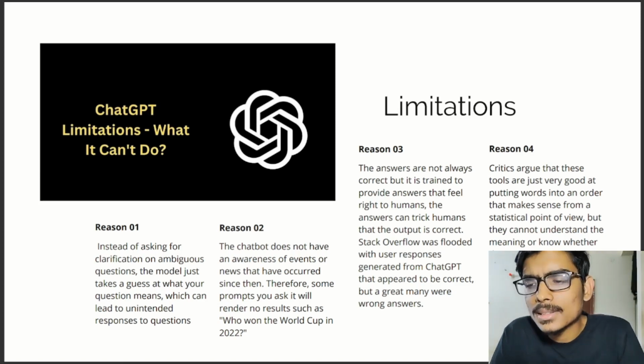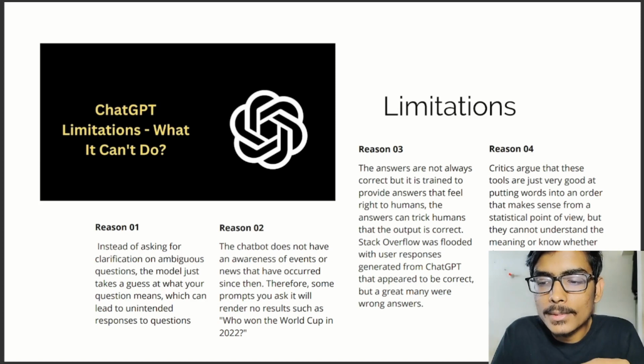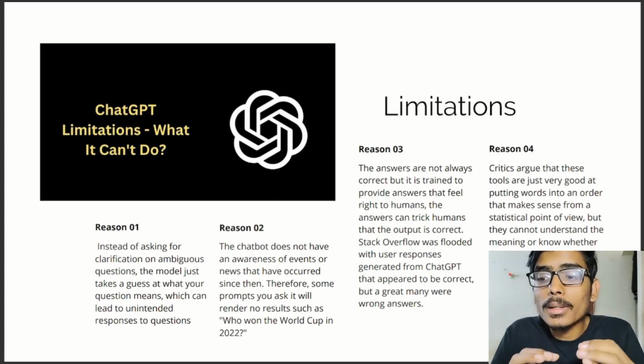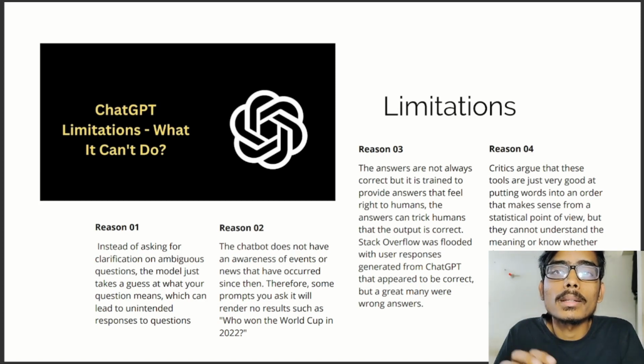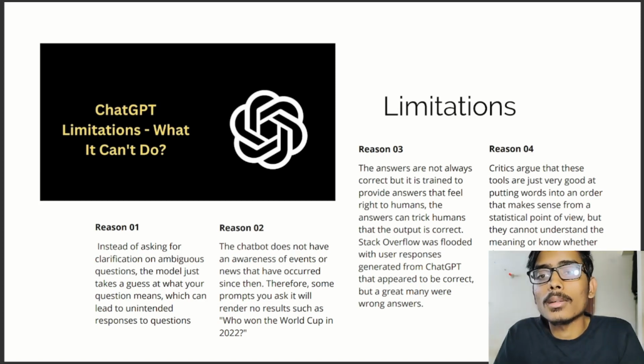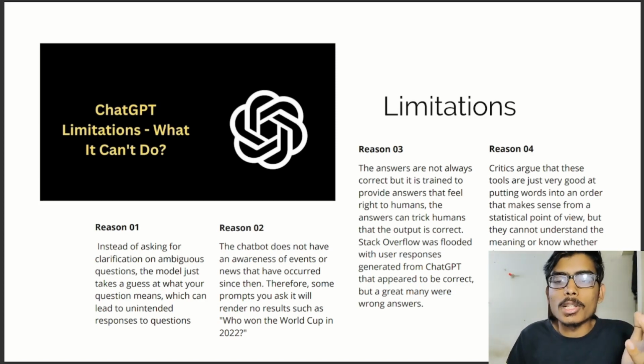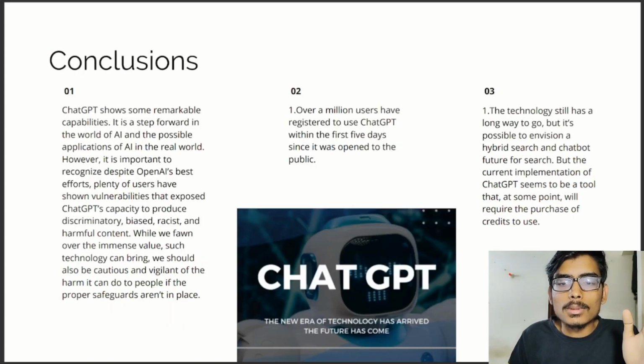So the next reason: critics argue that these tools are just very good at putting words into an order that makes sense from a statistical point of view, but they cannot understand the meaning or know whether the statement they make is correct or not. Obviously, they are putting the words in order, they don't know what they are creating. They don't know the meaning of the sentence, but they are predicting that this word or this response is perfect from this point, and they are just ordering those words and making a complete response. It may or may not be correct. That is the limitation. So these were the limitations. We have covered that.